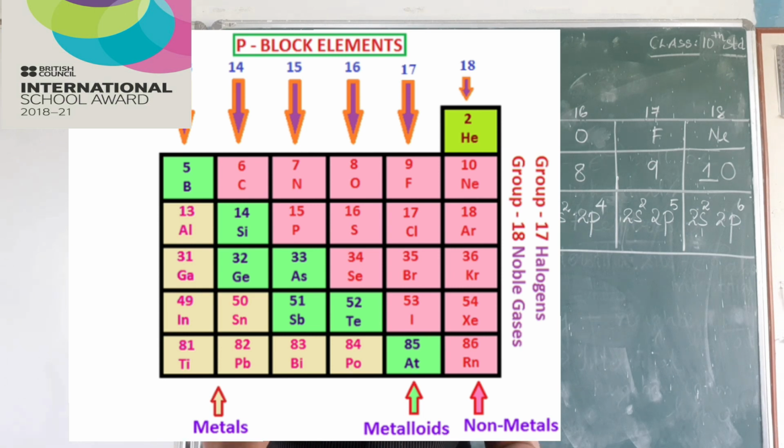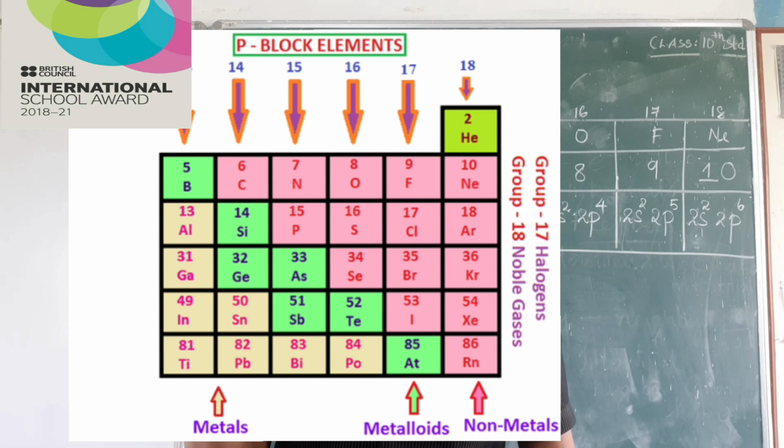If you can closely see the periodic table, the P block elements start from 13th group to 18th group. That is, you have 6 columns. As I told you before, the vertical columns are called groups and the horizontal rows are called periods. So, we have 6 columns, which means there are 6 groups in the P block element.